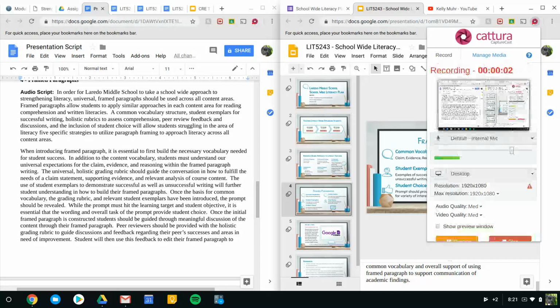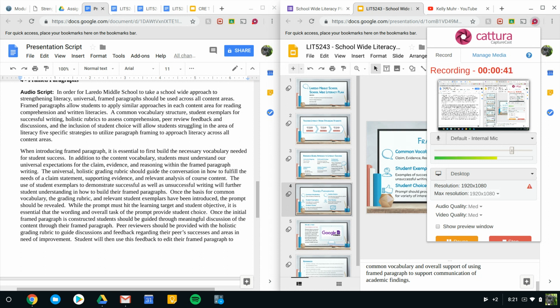In order for Laredo Middle School to take a school-wide approach to strengthening literacy, universal framed paragraphs should be used across all content areas. Framed paragraphs allow students to apply similar approaches in each content area for reading comprehension and written literacies. A common vocabulary structure, student exemplars for successful and unsuccessful writing, holistic rubrics to assess comprehension, peer review, feedback, and discussion, and the inclusion of student choice will allow students struggling in the area of literacy specific strategies to utilize paragraph framing to approach literacy across all content areas.